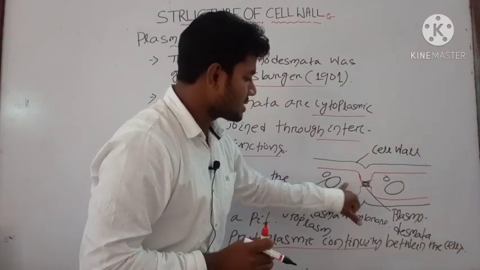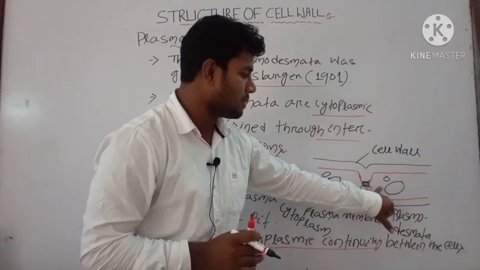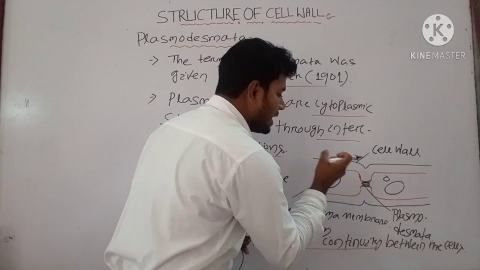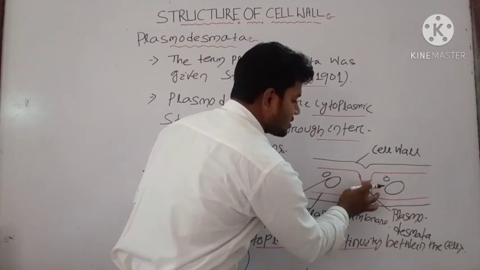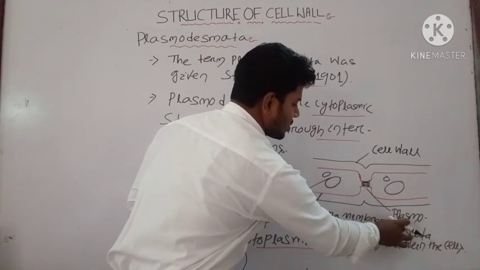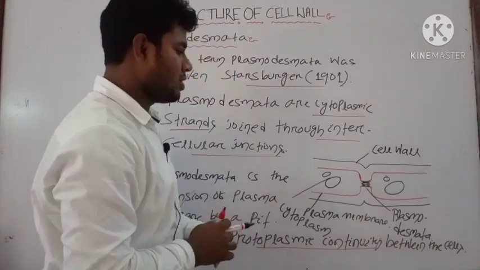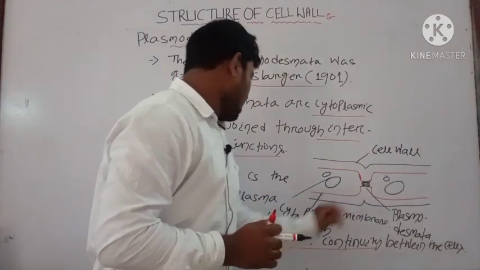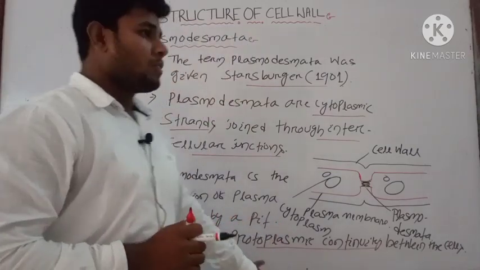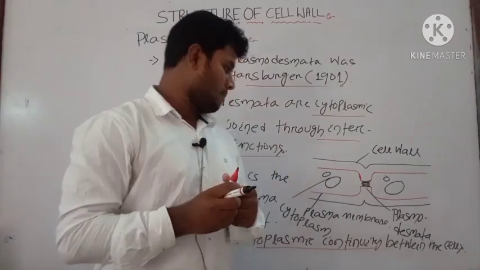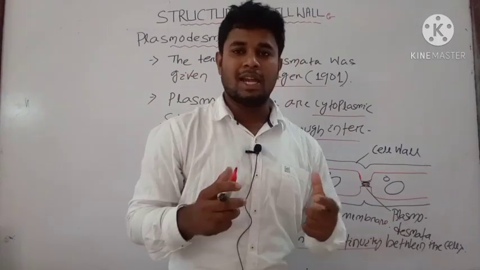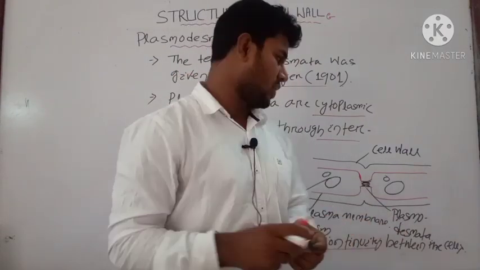It is known as protoplasm. The materials or substances are transported through the plasmodesmata. All the elements are transported through the plasmodesmata structure to the nearby or adjacent cells. That's why we say it maintains protoplasmic continuity between the cells. In this way, the plasmodesmata helps the cell to maintain its protoplasmic continuity.